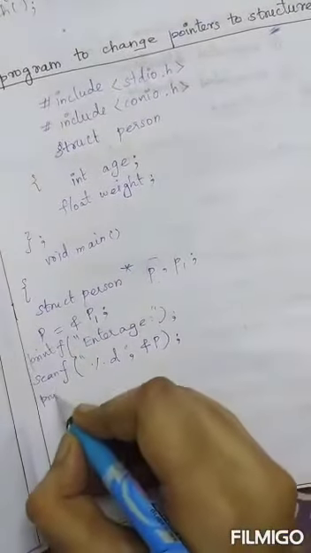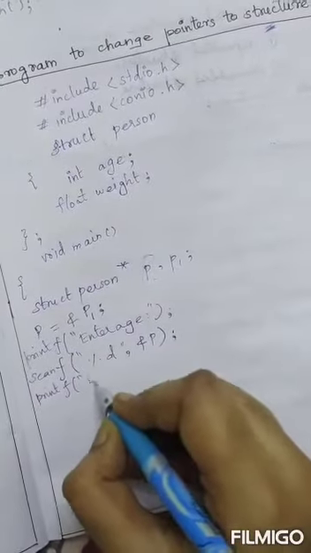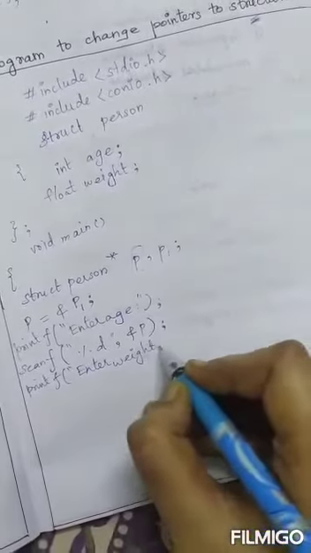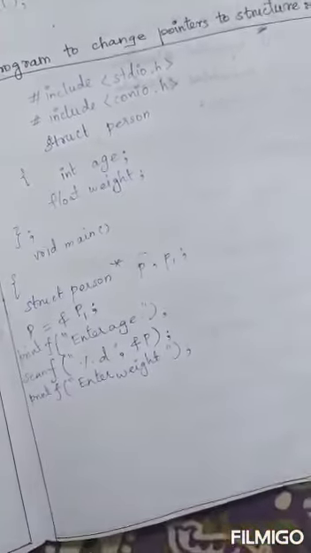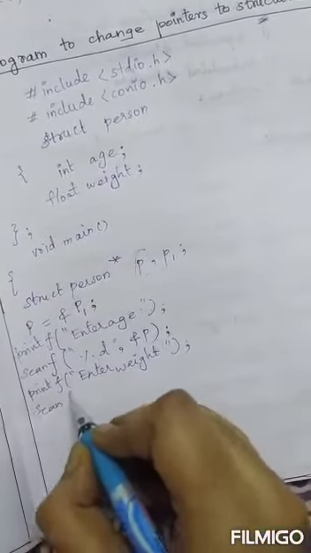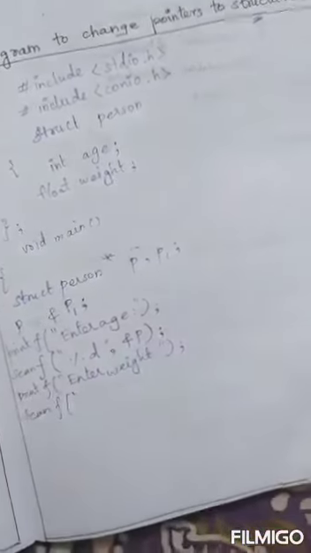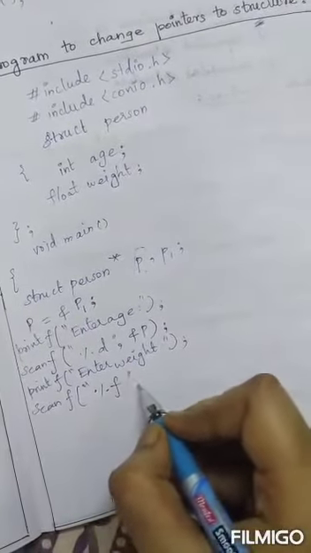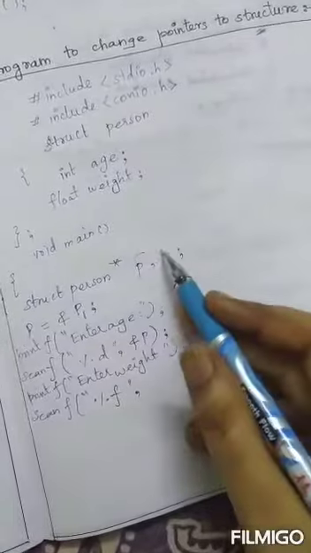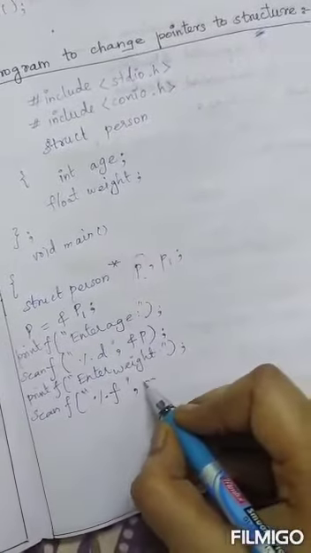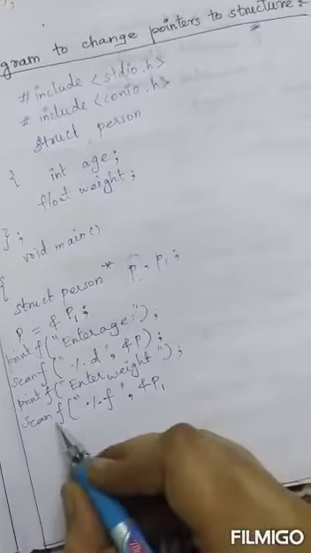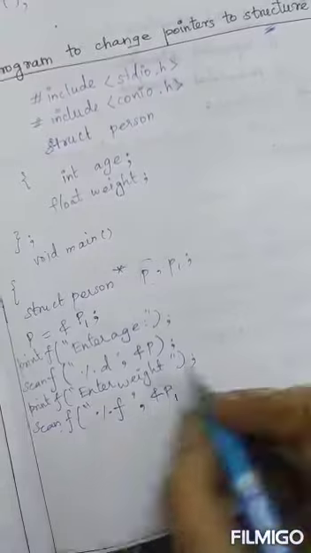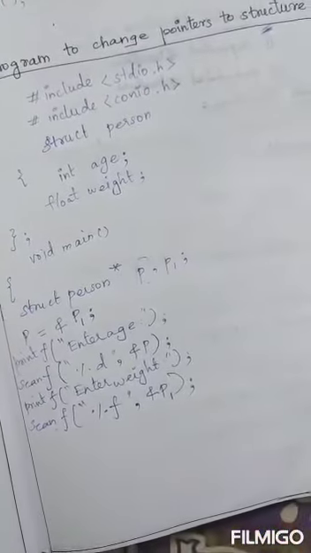Next we are going to calculate the weight. For that, again a printf statement, it should be displayed in the output, so "enter weight". Next the scanf statement, as it is a float data type, float means we will use %f, comma, and for weight the variable name I have declared is p1, so ampersand p1, because it is a scanf statement. To get the value into that p1 we are giving the ampersand symbol, closing.